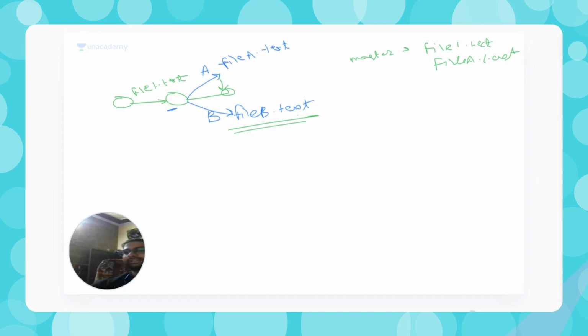Now let's say this user also wants to merge this into master. So it will create another node, and this change is going to merge into master. So now master is going to contain these files along with file b.txt. So this is the very basic way of maintaining our code.